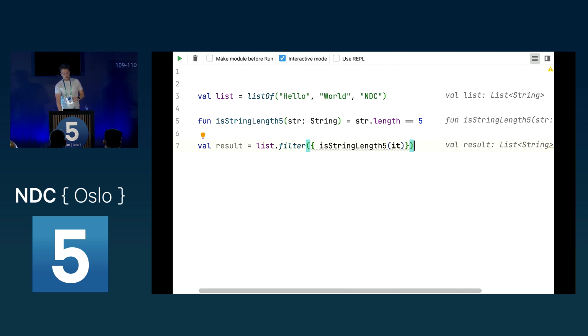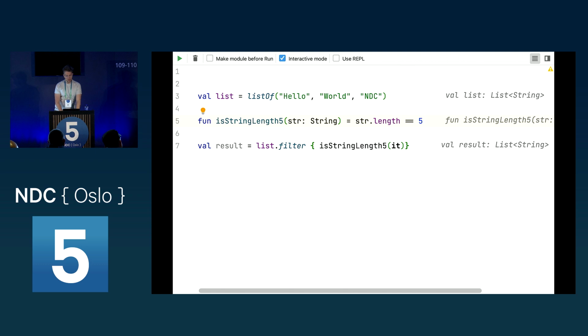Then the other thing you can do is, if you have a function and the only parameter of this function is a lambda, like here, you can move the lambda out of the function, and if the function then has no more arguments, we can just remove the parentheses altogether. Now we have just our lambda here with our isStringLength5 call, and this is a little bit more concise. But we can go further.